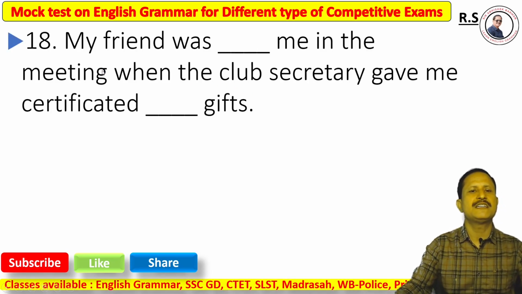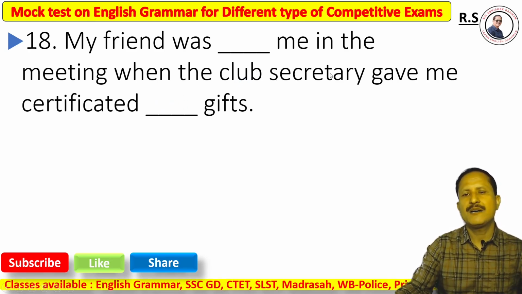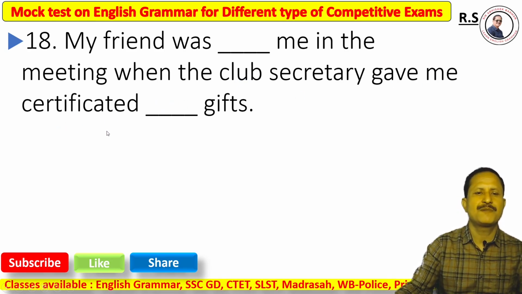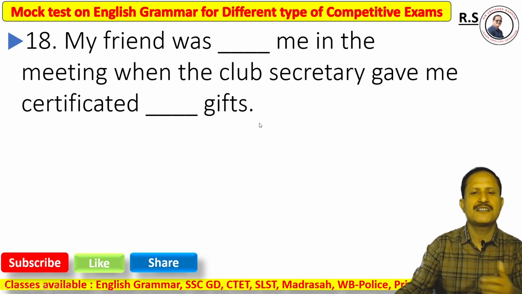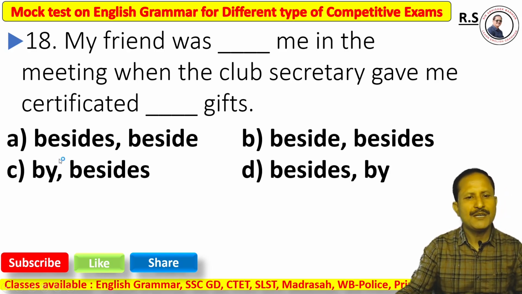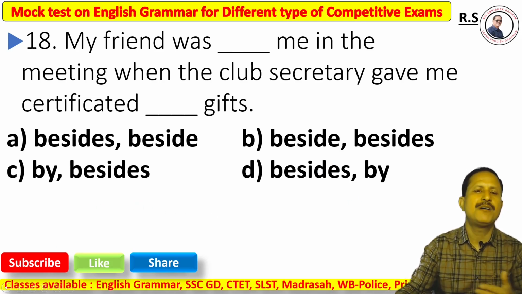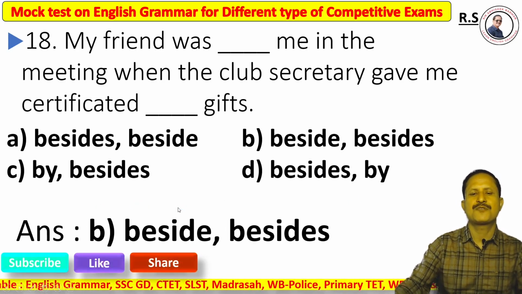Now question number 18. My friend was dash me in the meeting when the club secretary gave me a certificate dash gifts. The options: A, besides, beside; B, beside, besides; C, by, besides; D, besides, by. The correct answer is option B.